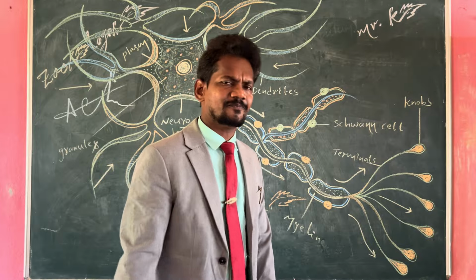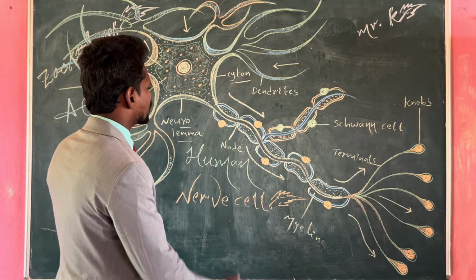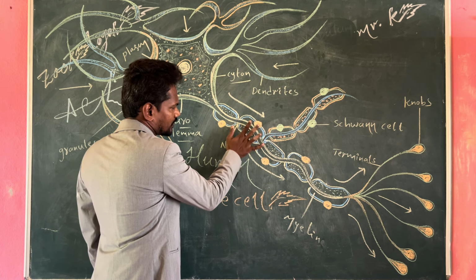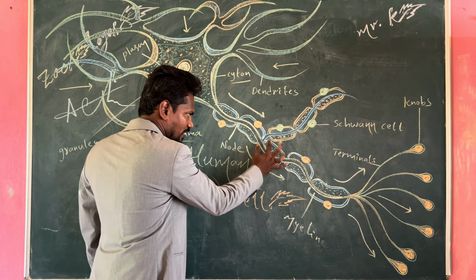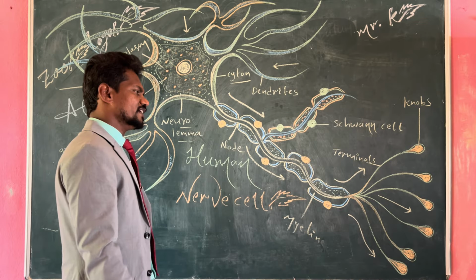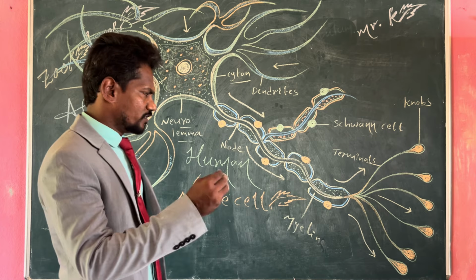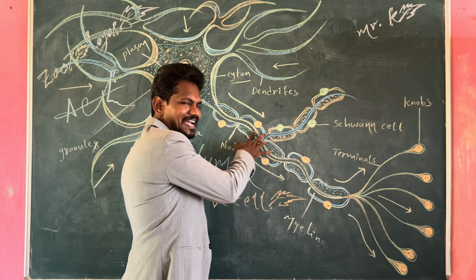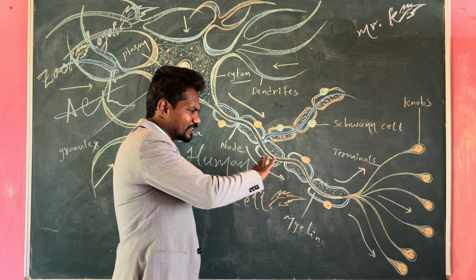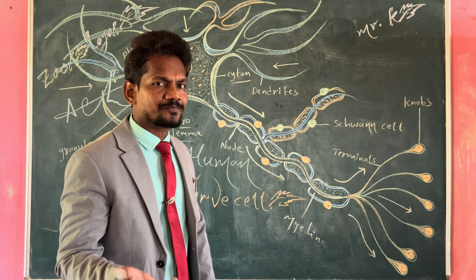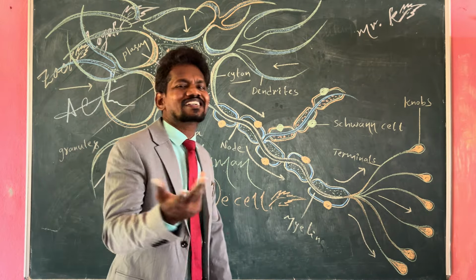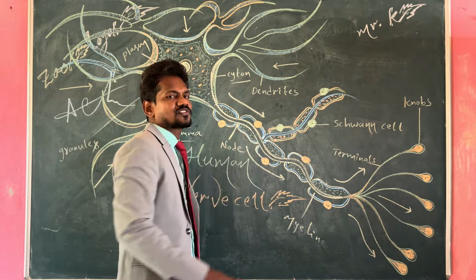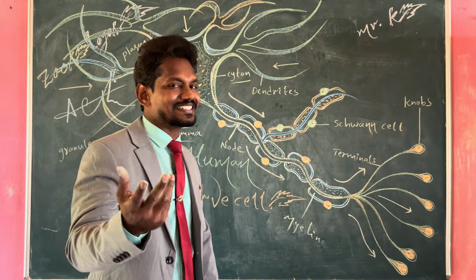On the other hand, based on one special structure called the myelin sheath, neurons are again of two types. The neurons which have a myelin sheath around the axon are known as myelinated neurons. Neurons which do not have a myelin sheath around the axon are called non-myelinated neurons.